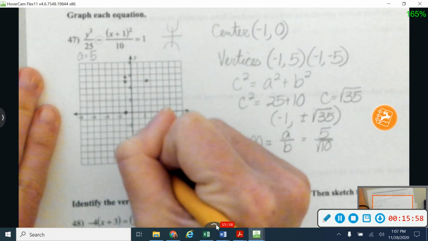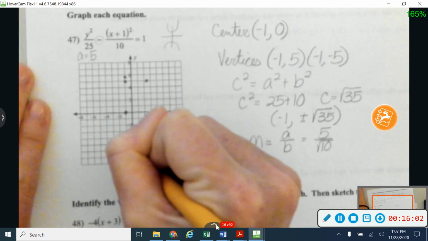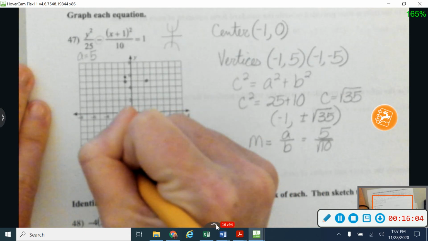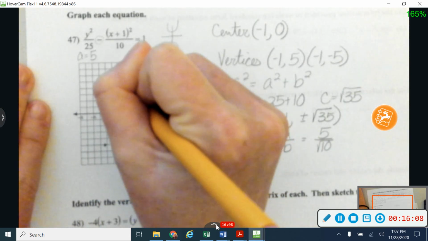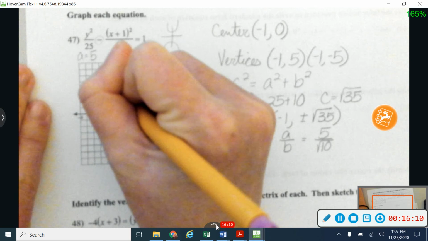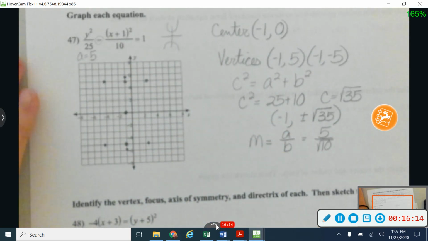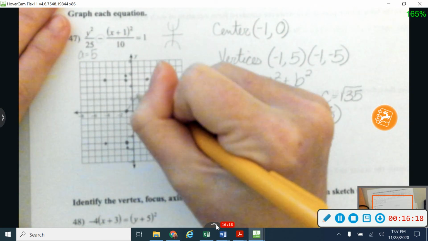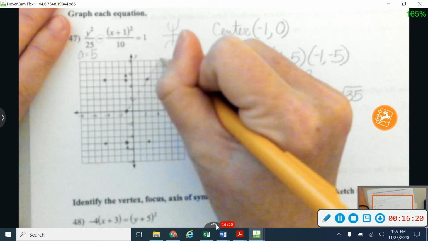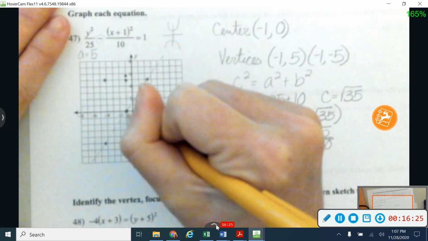And down 5 and over 1, 2, 3, and a little bit more. And this way, and this way, the same. I'll make that box that includes our vertices there. And so that's going to be my asymptote slope, which will give me those lines.